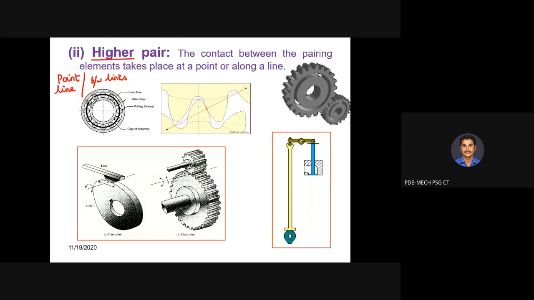Now assume we have this gear 1, and this is gear 2. Between gear 1 and gear 2, what type of contact do we have? Look at the animation and tell me.